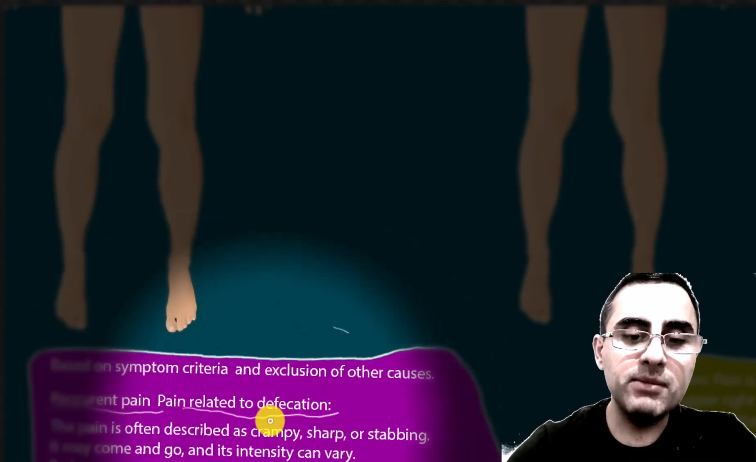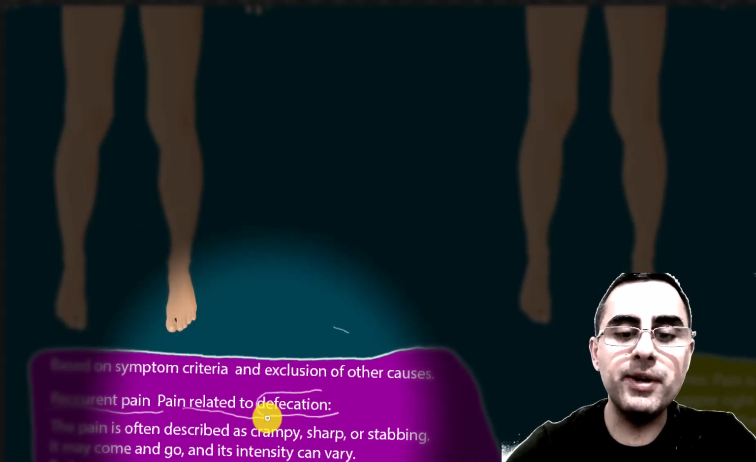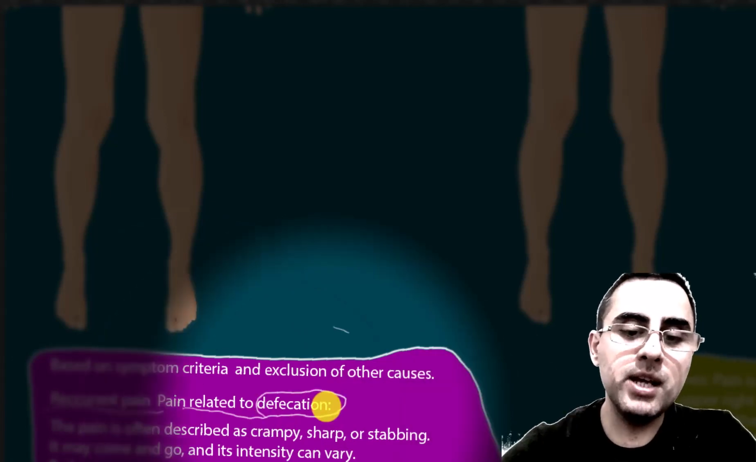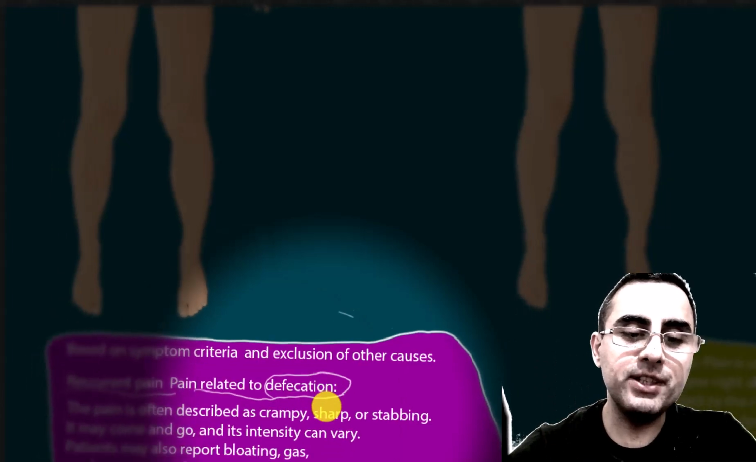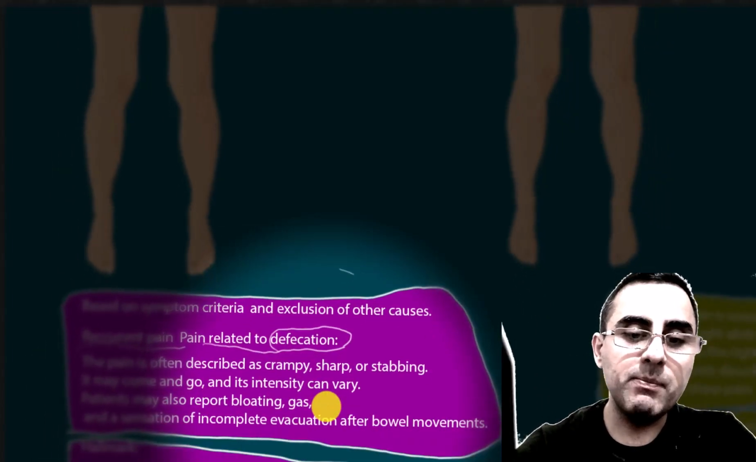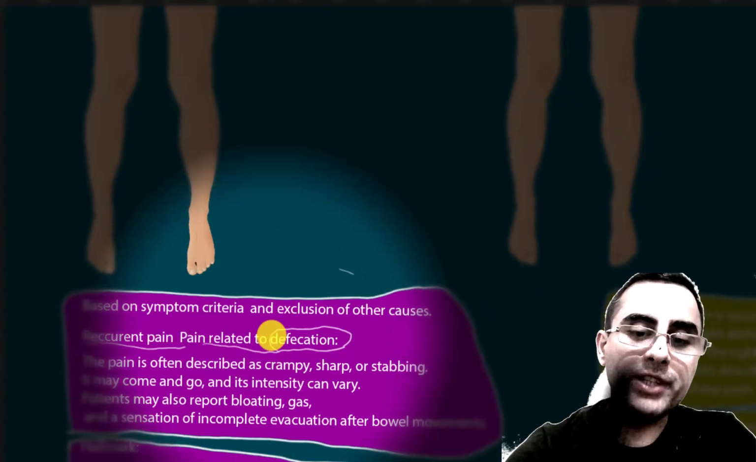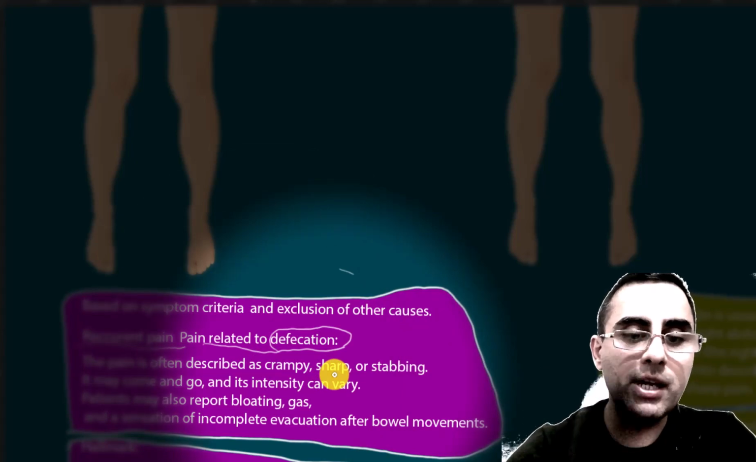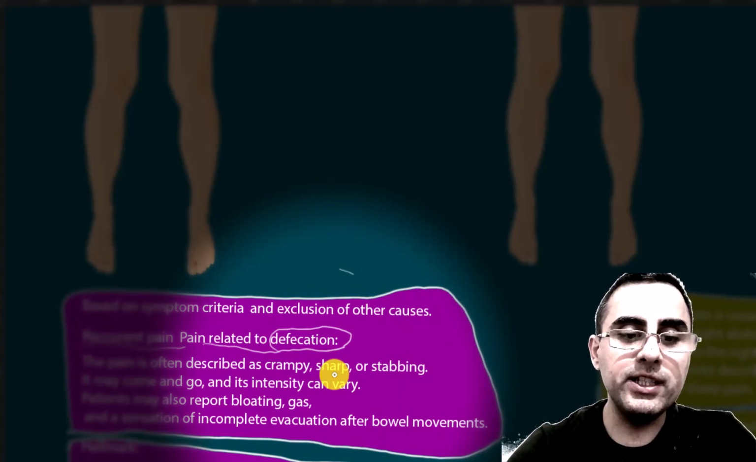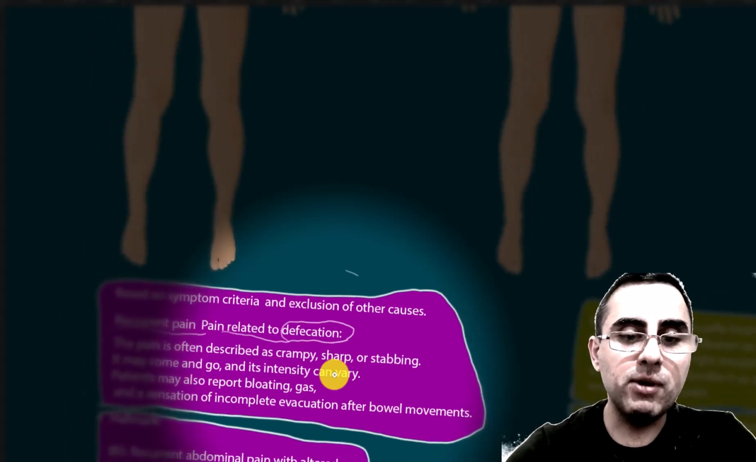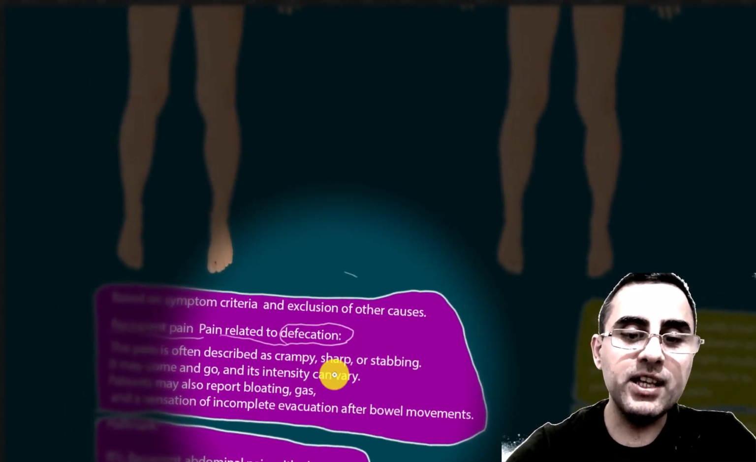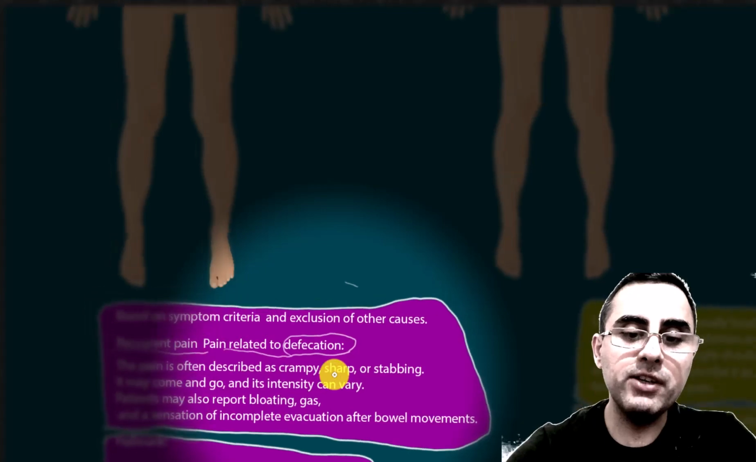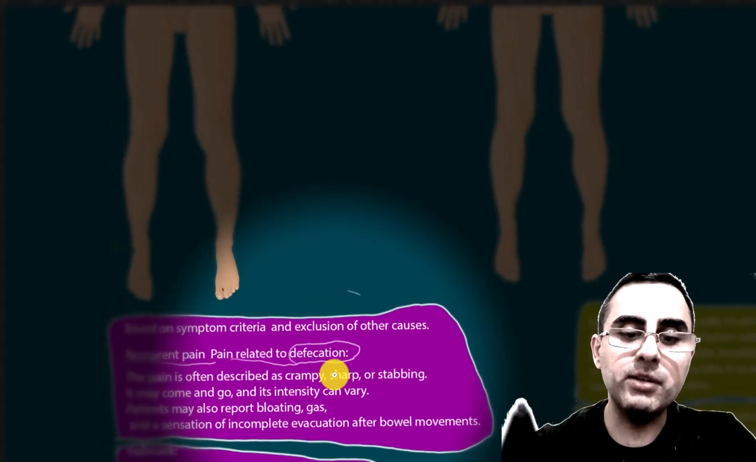Sometimes defecation aggravates symptoms, sometimes defecation relieves symptoms, and patients often describe irritable bowel syndrome pain as crampy, sharp, or stabbing, which comes and goes, and intensity can vary. Patients also report bloating, gas, and sometimes a sensation of incomplete evacuation after bowel movements.